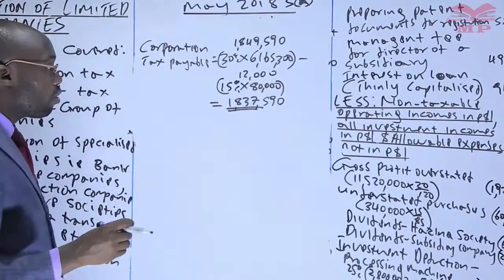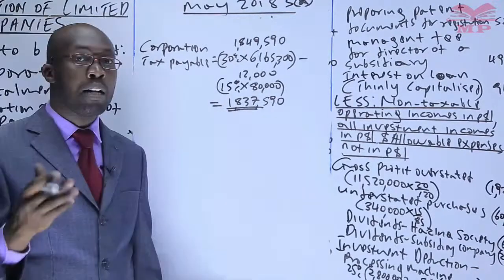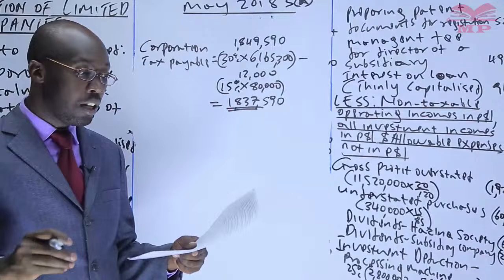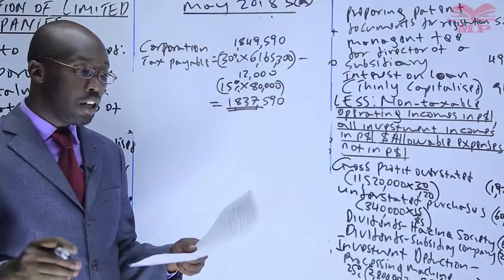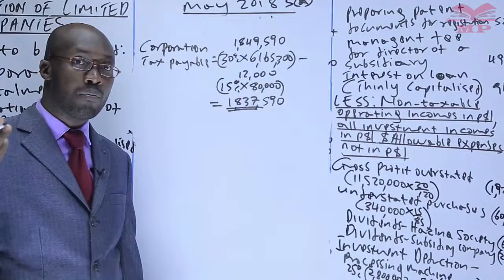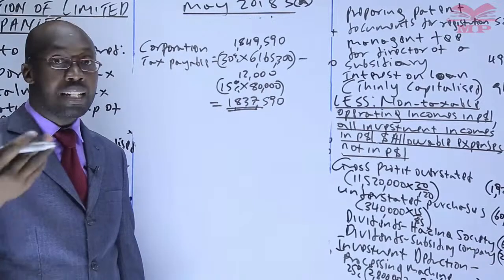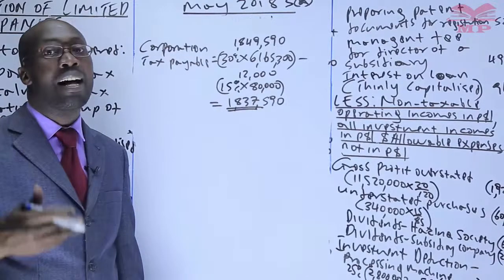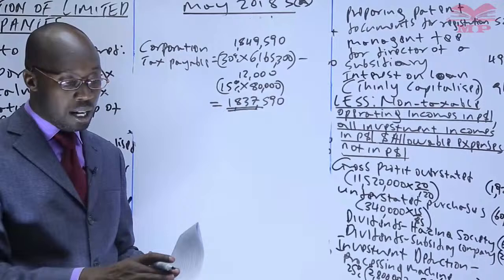Be careful, because instead of the previous year tax, you can be given the taxable income of last year. In that case, first convert it to tax by multiplying by the corporation tax rate, and then you get 110%. But this one is straightforward, it is the tax of the previous year.